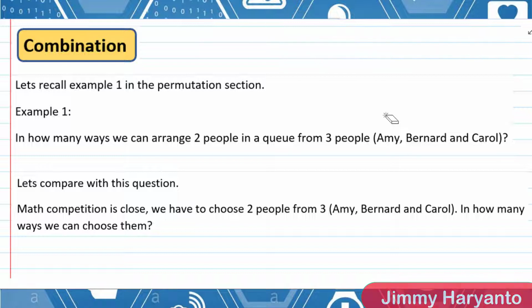But the next question has to be solved using combination. You cannot use permutation if there is no order of arrangement. You cannot use permutation if the order is not important, so you have to use combination.